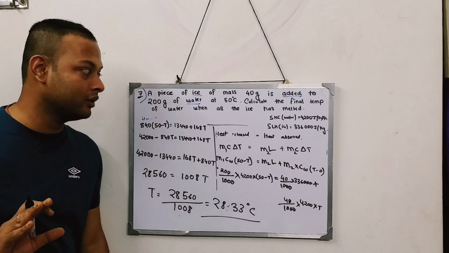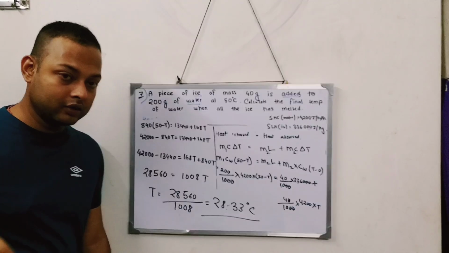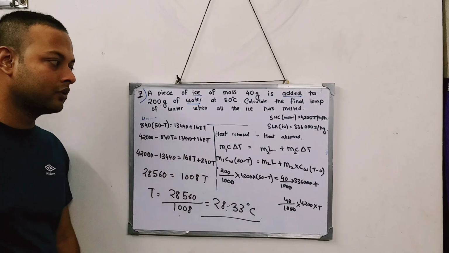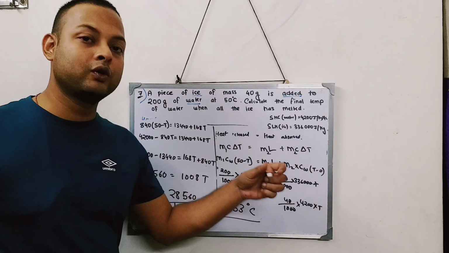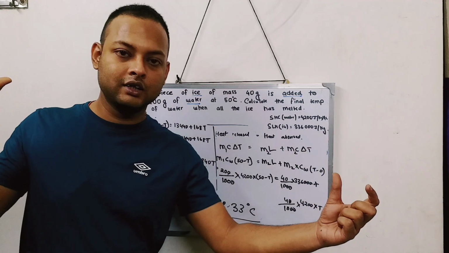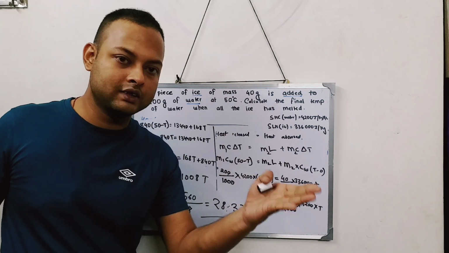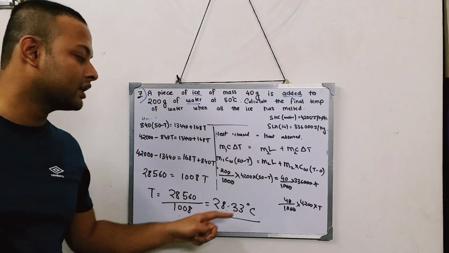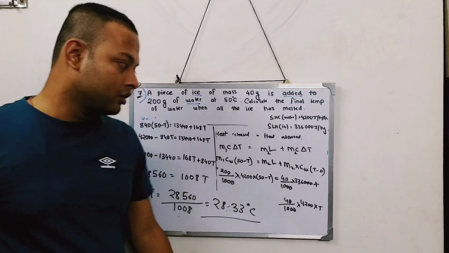I am telling you, question number 6 and question number 7, these two are the trickiest sums in the total book. Okay, but I think I made you understand the whole concept. So in this, what happens? The heat that is getting released is excess, and the heat that is required to melt the ice is less. So as this side is more and this side is less, it will melt the total ice. Not only will it melt the ice, but it will increase the temperature of that water from 0 degree to some temperature. Now I need to find that temperature, and it came out to be 28.33 degrees centigrade. So this was the concept.